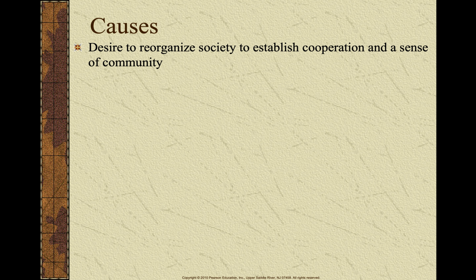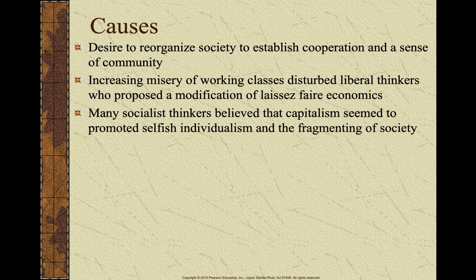Okay, so a main cause to the development of socialism, ladies and gentlemen, is a desire to reorganize society to establish more cooperation and a sense of community. The misery of the working class, the working conditions, what was going on early within the Industrial Revolution really disturbed a lot of liberal thinkers, and they started proposing modifications to laissez-faire economics. And this is where we start to see a transition of liberalism to conservatism.